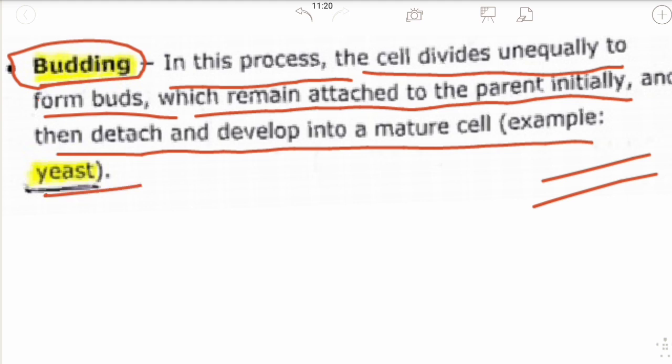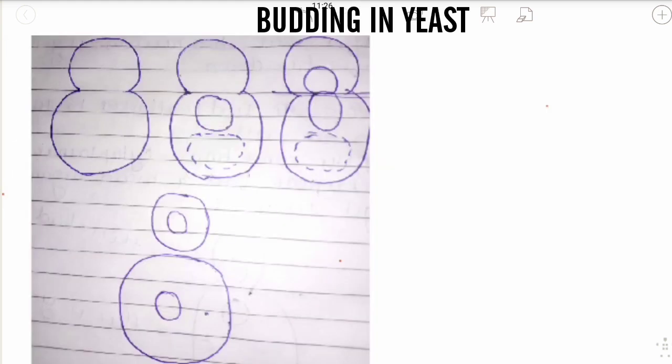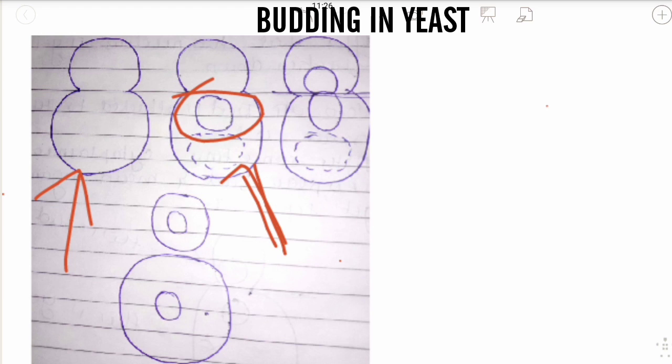For example, yeast. Let's take the example of budding in yeast. This is the structure of yeast. Yeast somehow looks like this. Here is the nucleus and other cellular components. Firstly, this nucleus gets elongated like this. After that, this nucleus is going to break down in an unequal way.